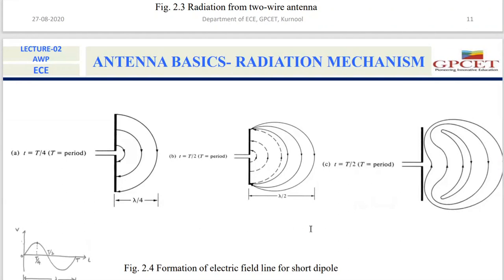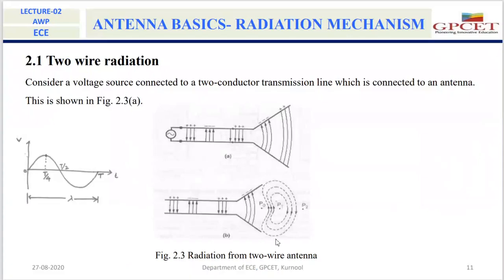Let me explain once more. So look, in order to understand the radiation mechanism, here we consider a two-wire antenna. In this figure there is a voltage source. These lines indicate the two-wire transmission line. After that, this indicates the antenna.